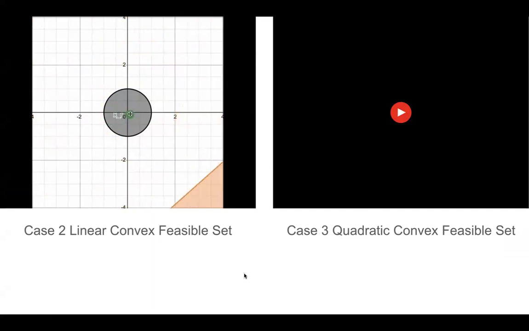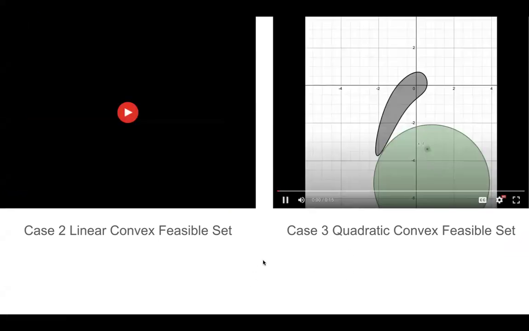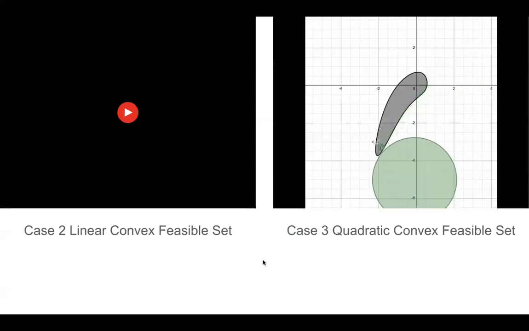In one case, we have the linear convex feasible set where if you're inside, it produces a linear set outside of it. However, if you're outside of the infeasible set, you will produce a feasible set where the point is inside. Similar thing with the quadratic convexification, where if you are inside the set, it will place a convex feasible set outside of it. If you're outside, you will always be inside of the convex feasible set.